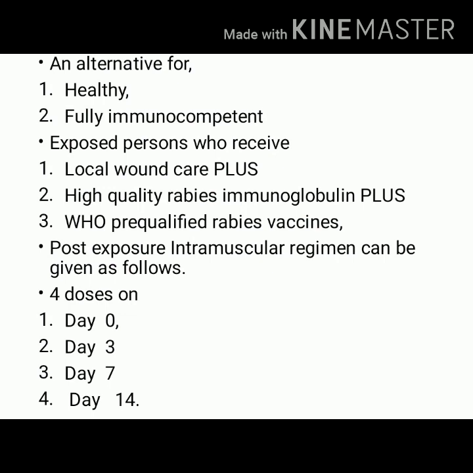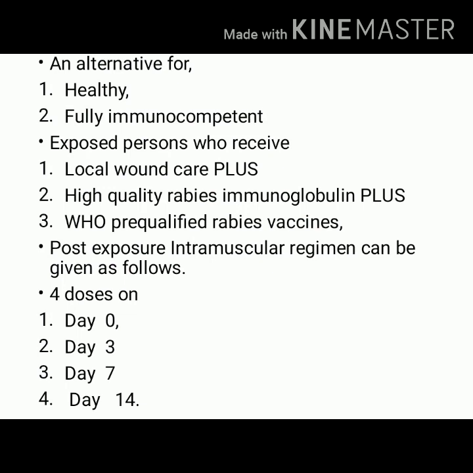So here we are talking about an alternative regimen for healthy and immunocompetent individuals. We are supposed to give local wound care. We are supposed to give rabies vaccination. Plus, we are supposed to give rabies immunoglobulin.